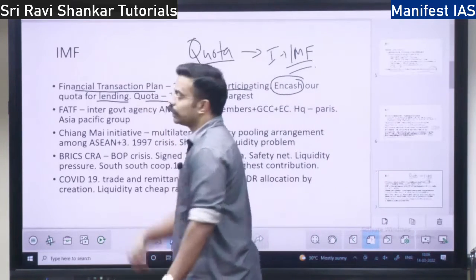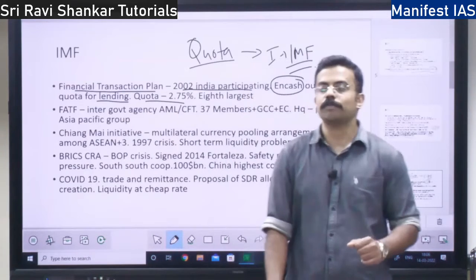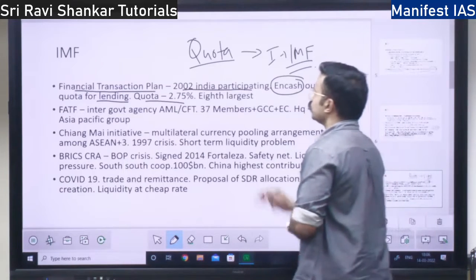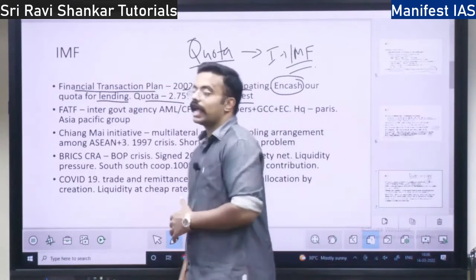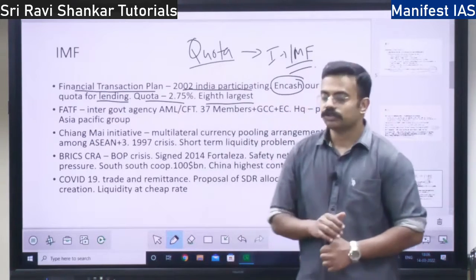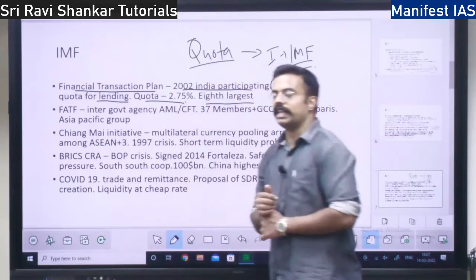So now our quota is around 2.76% of the IMF total quota. Right? Next, India's quota is the 8th largest quota in the IMF. Right? So this number, 2.75%, is very, very important.